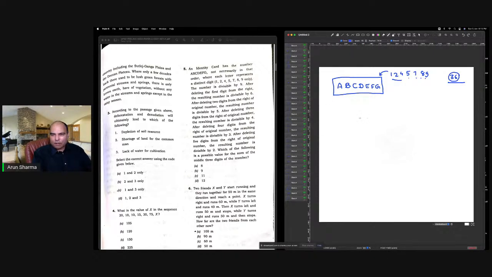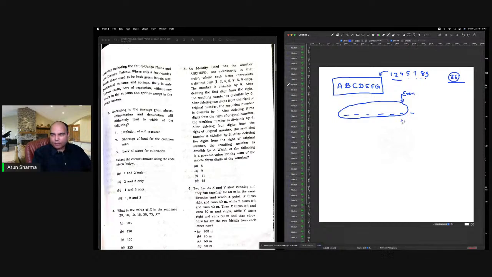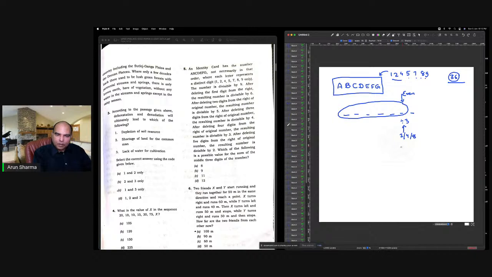So 6 से कोई number divisible होता है. So we are looking at a 7-digit number. A, B, C, D, E, F, G. तो 6 से divisible होता है, तो this number is divisible by 6. So for it to be divisible by 6, it has to be even. It has to be even and divisible by 3. These are two conditions for this to be divisible by 6. So for this to happen, that means this digit is either 2 or 4 or 8. The sixth digit is either 2 or 4 or 8, right?